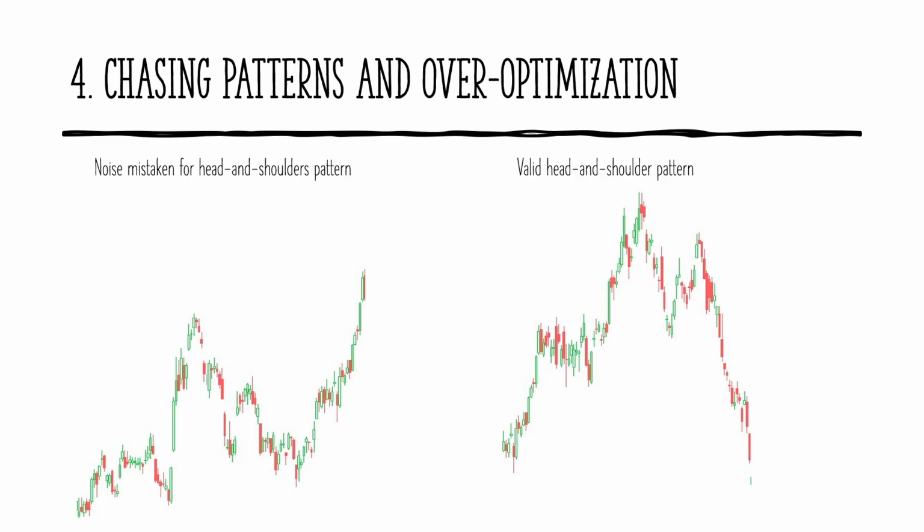This slide illustrates the difference between misidentifying random price movements as patterns and correctly recognizing a valid formation. On the left, traders might mistakenly see a head and shoulders pattern in market noise, leading to premature trades. On the right, we have a well-formed head and shoulders pattern, which follows clear structural criteria and results in a strong price decline. The key takeaway is to avoid forcing patterns where they don't exist and instead apply objective confirmation rules. Proper pattern recognition helps traders make more reliable and confident decisions.